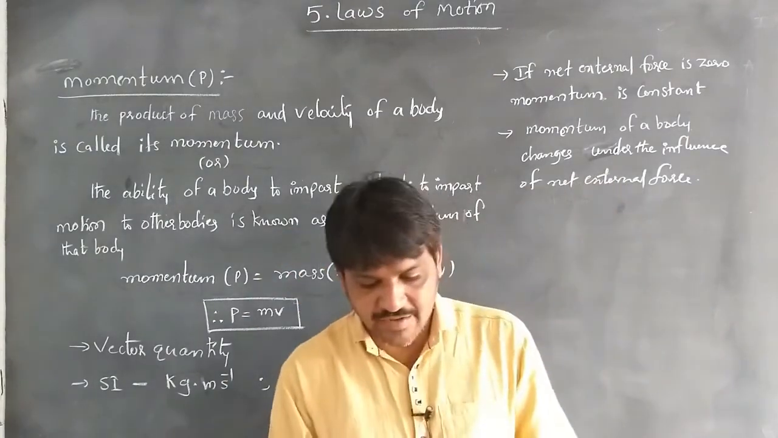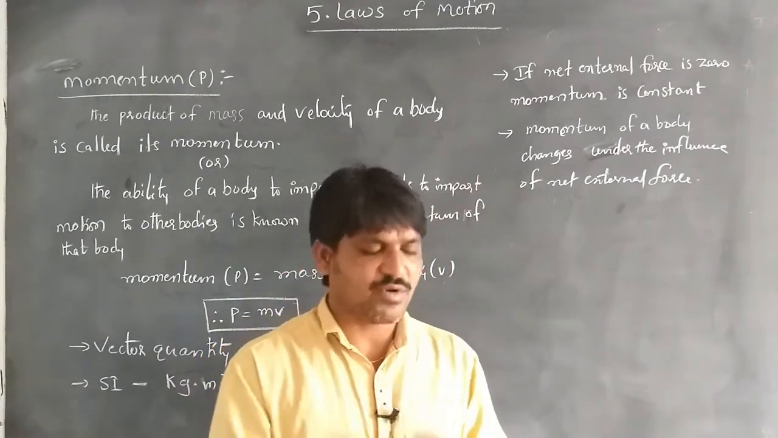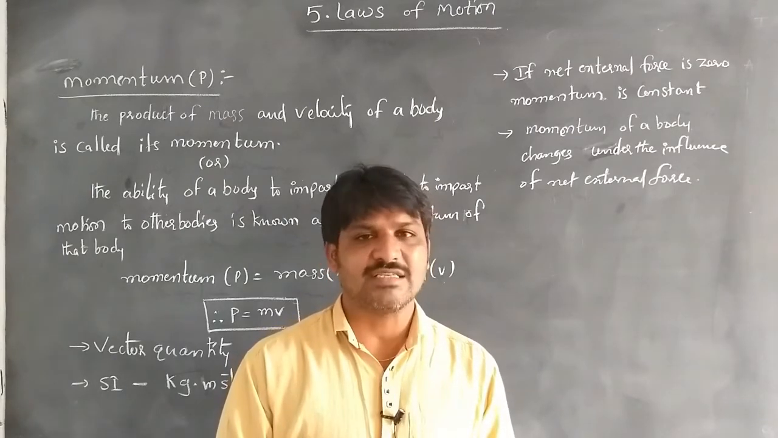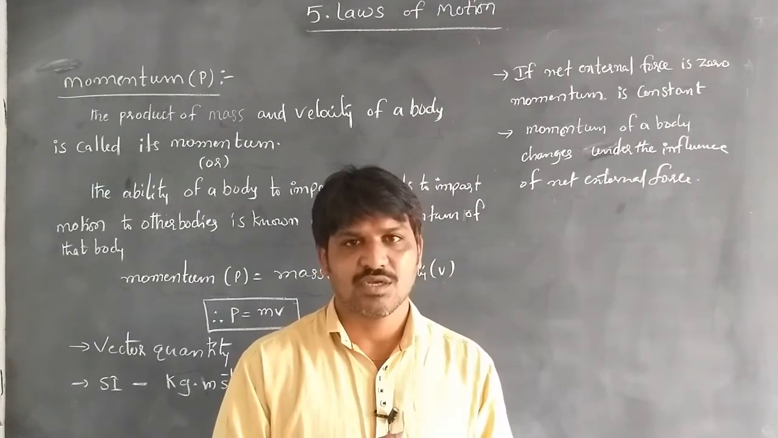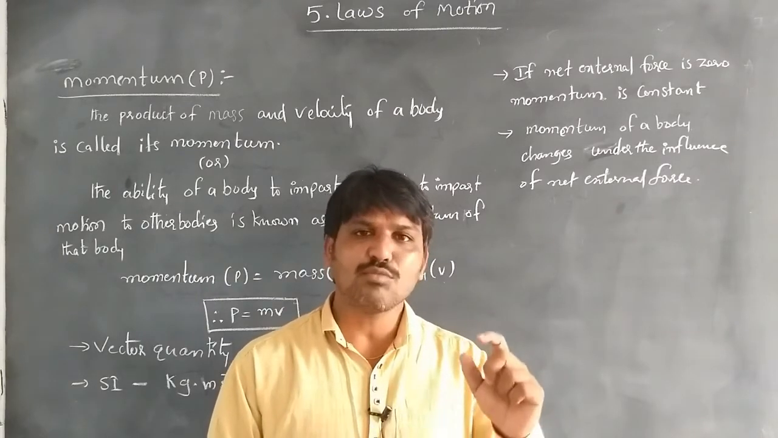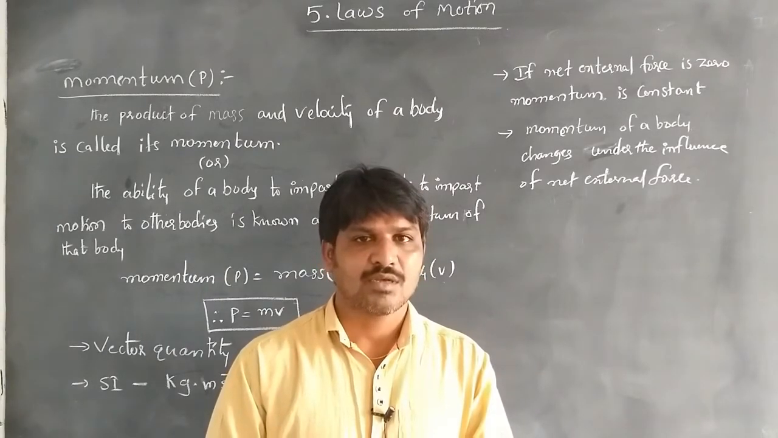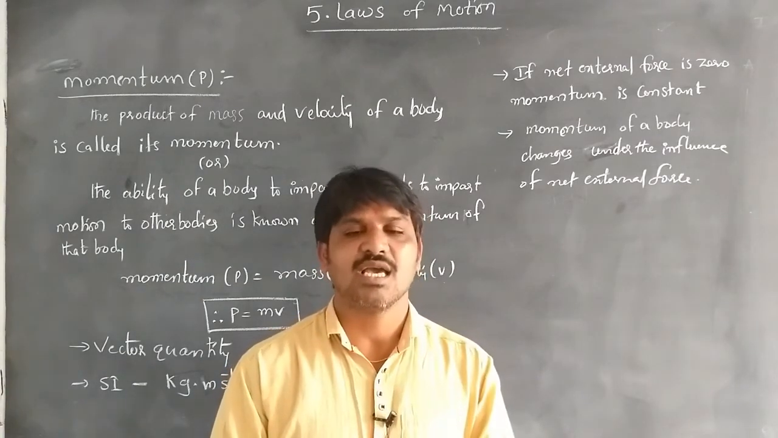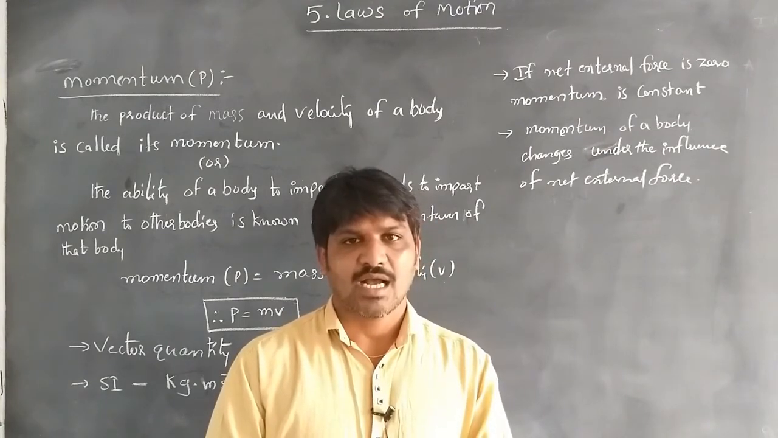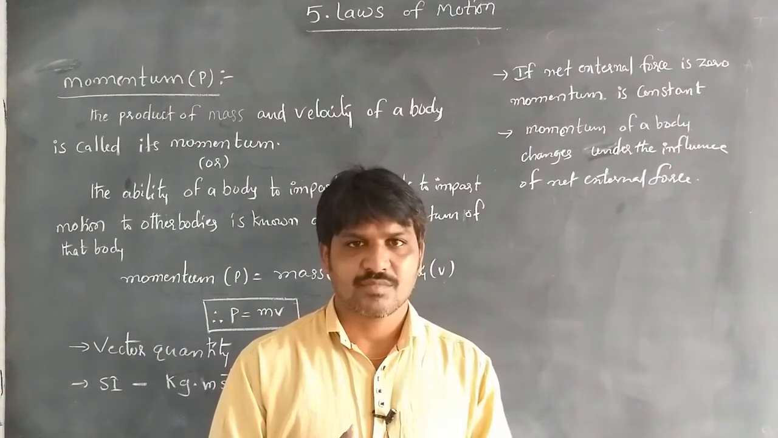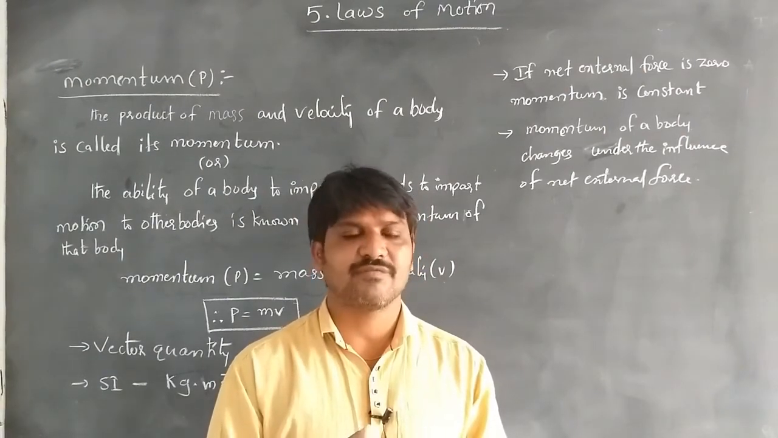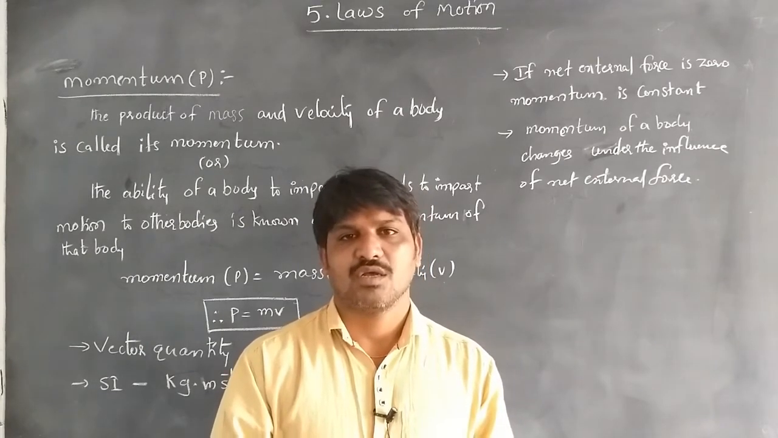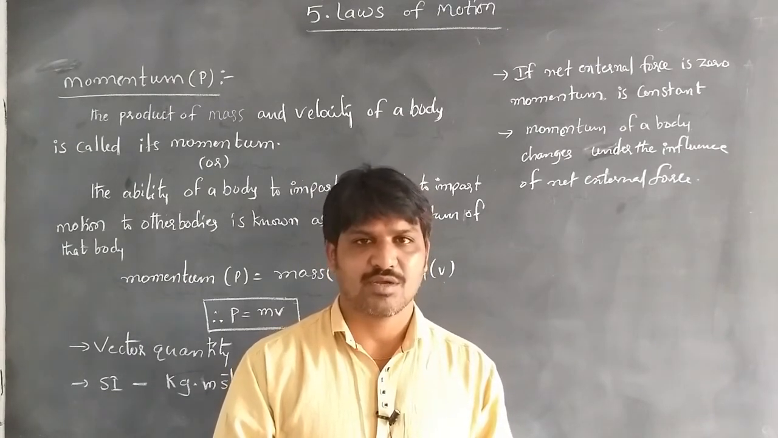For example, if you are riding a bike, it has some mass and is moving with some velocity. That means the body possesses some momentum. There are two types of momentum. Whenever the body is moving along a straight line, that is considered linear momentum. If it is in a rotational motion or a circular motion, that is considered angular momentum.